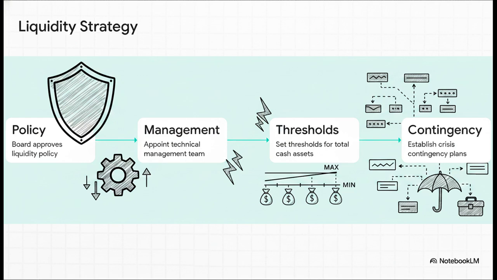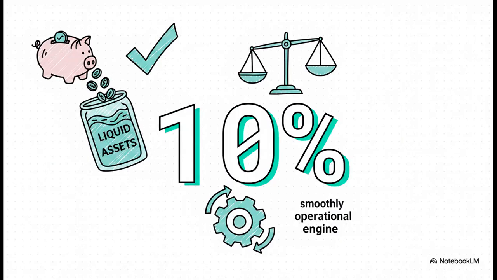Then, they set strict maximum and minimum cash thresholds. And, maybe most importantly, they have to establish crisis contingency plans. So if normal funding gets disrupted, the board already needs a pre-approved blueprint for exactly how the SACO is going to survive the emergency. Now, what's really interesting about this slide is the strict requirement it reveals.